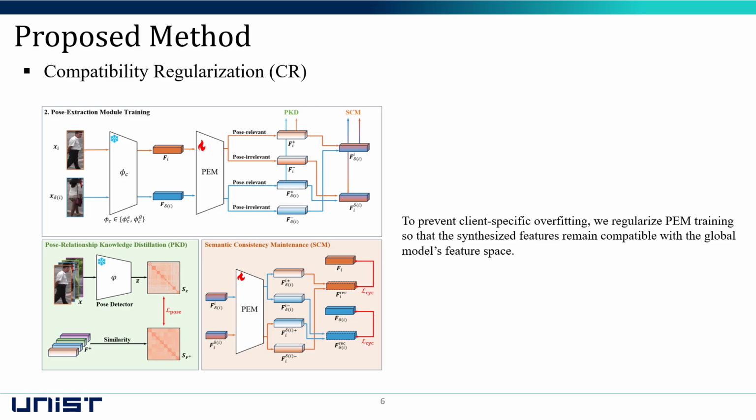The final component is CR. During the training of the pose extraction module, we use features from both the local expert model and the local-global model. This prevents the module from being biased toward either the local or the global feature space.